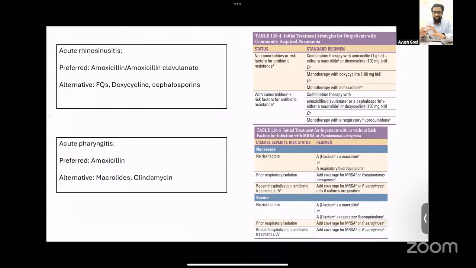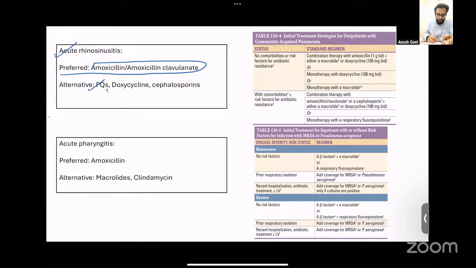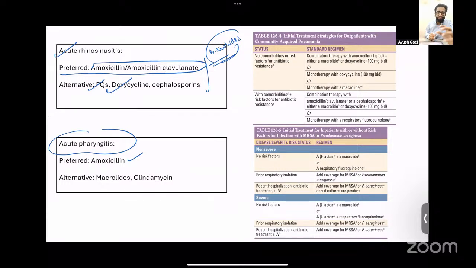I've just tabulated what we have spoken. If we talk about acute rhinosinusitis, then your preferred treatment is amoxicillin or amoxiclav. And the second line of therapy, if you cannot use penicillins, would be fluoroquinolones and doxycycline. Therefore, as you can see, macrolides are not recommended for acute rhinosinusitis. When we talk about acute pharyngitis, if we think it is streptococcal in nature, again, the preferred antibiotic is amoxicillin. The alternative therapies which can be used if the patient has penicillin allergy are macrolides or clindamycin. Therefore, clindamycin is a second line of therapy.